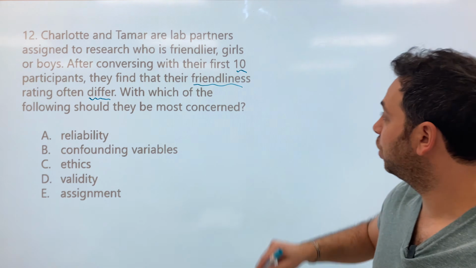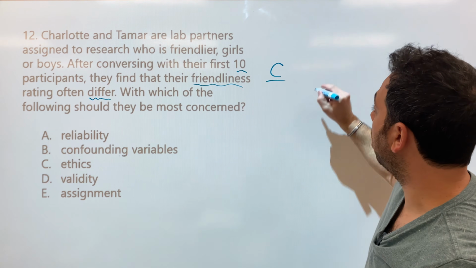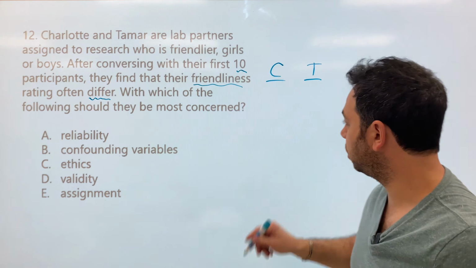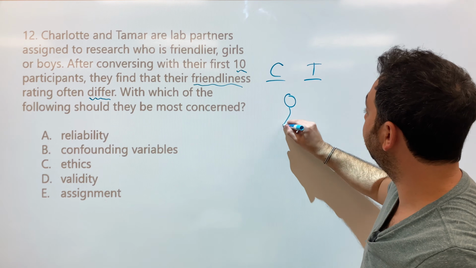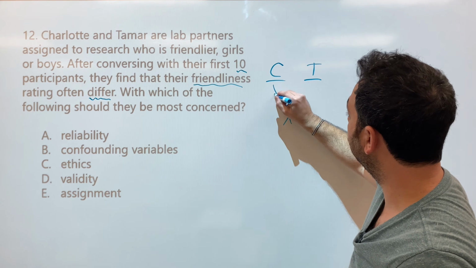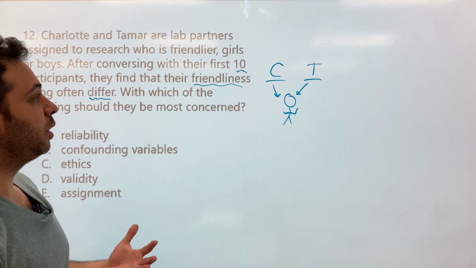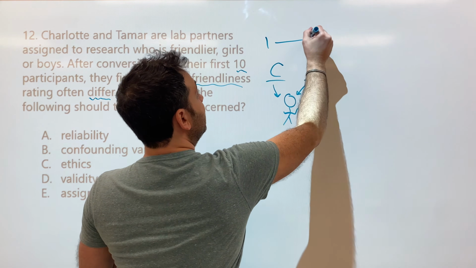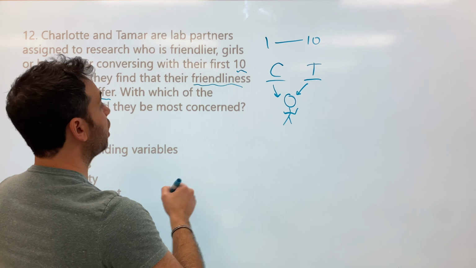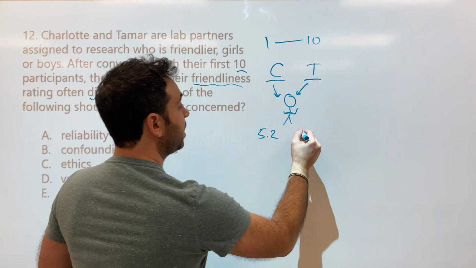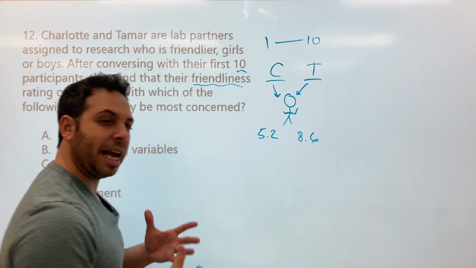We have two people. We have Charlotte, one partner, and Tamar, okay? And they're both looking at boys and girls, okay? With all these questions, I want you to visualize what's happening, okay? So they're both looking at boys and girls. And essentially what they're doing is saying, how friendly are you? So imagine on a scale of 1 to 10, Charlotte says 5.2 friendly. And Tamar says 8.6. What's happening?